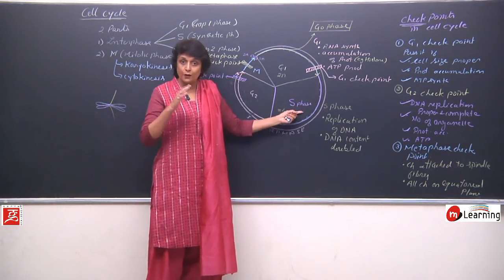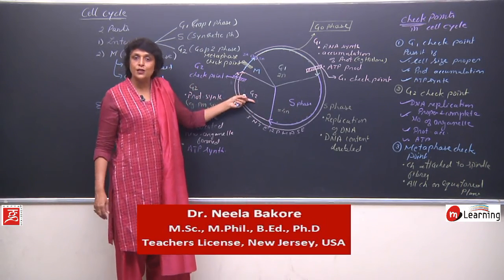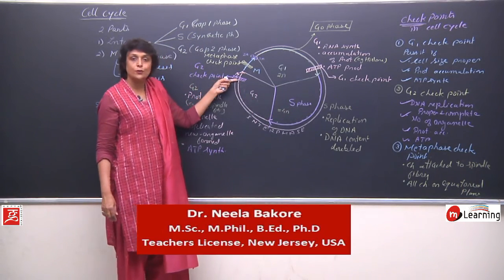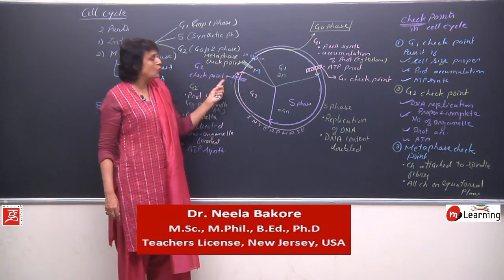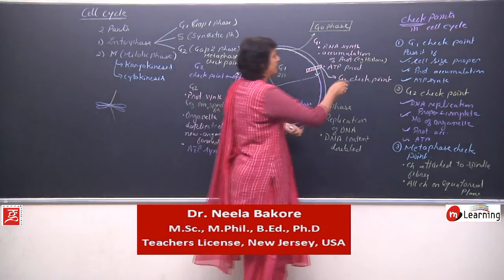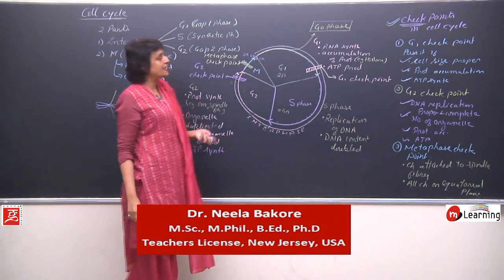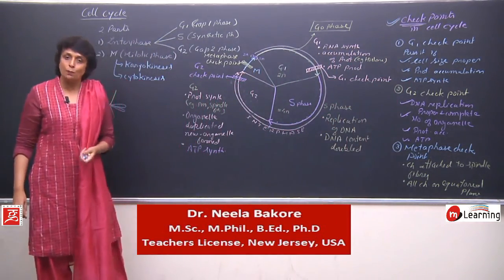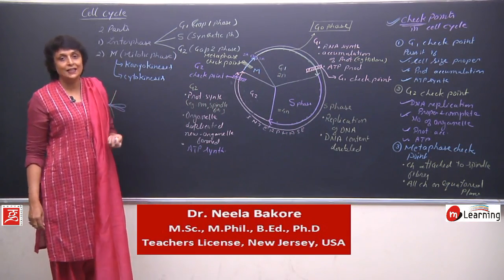That means it will check whether the DNA replication is proper or not, all protein accumulation proper or not, and when it comes back to this place, again rechecking, and then it will be allowed to go further. So cell cycle and checkpoints. These three checkpoints are very important, which ensure that the cell cycle works in a proper manner. Now let us take the different types of cell divisions.